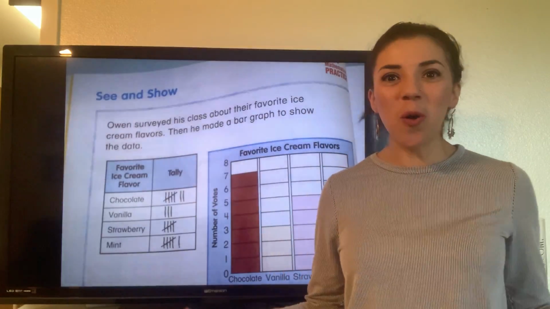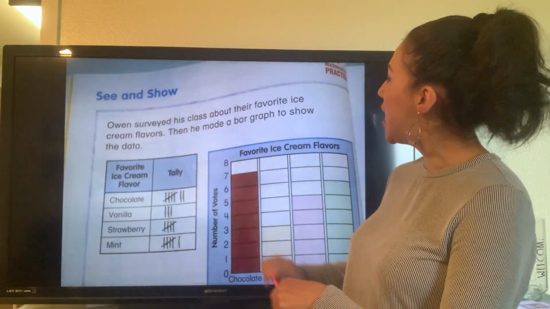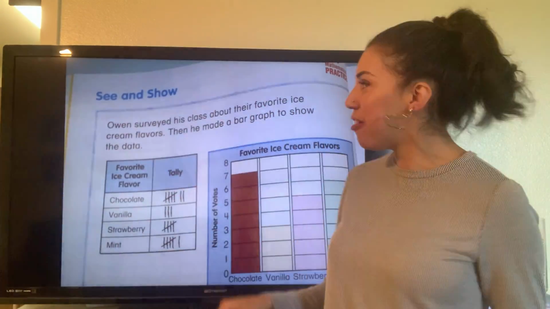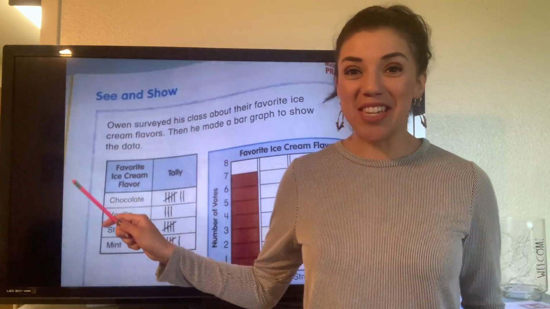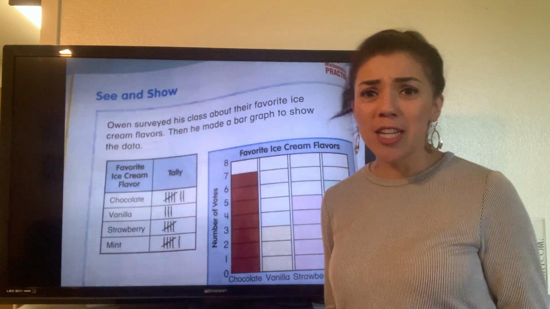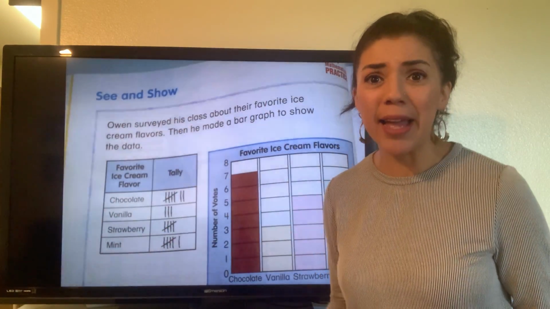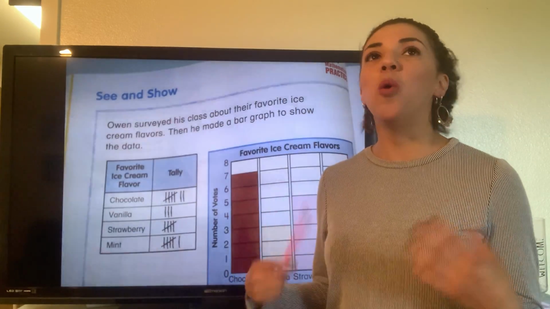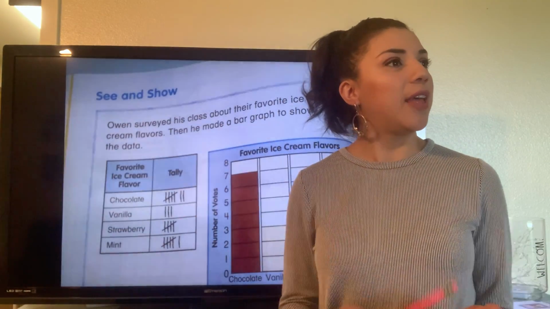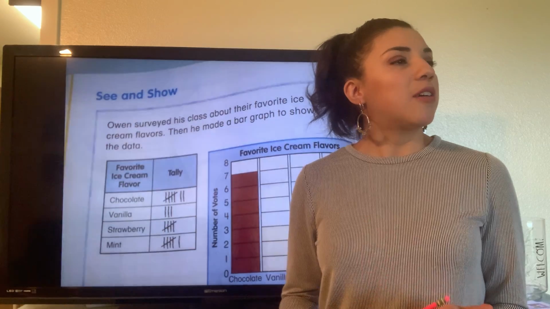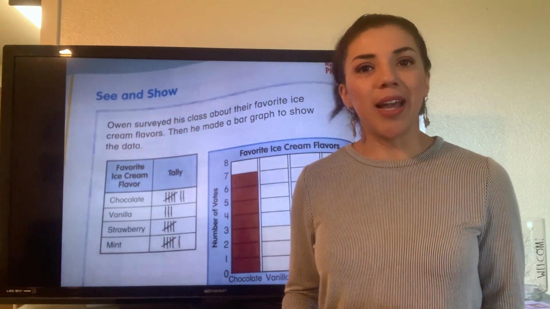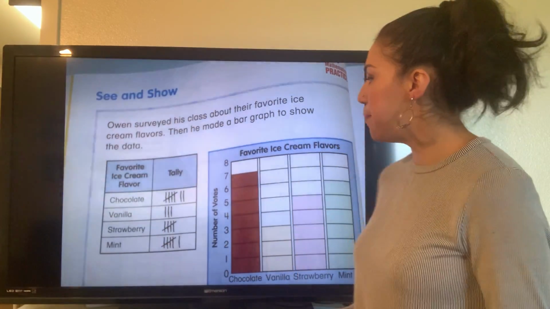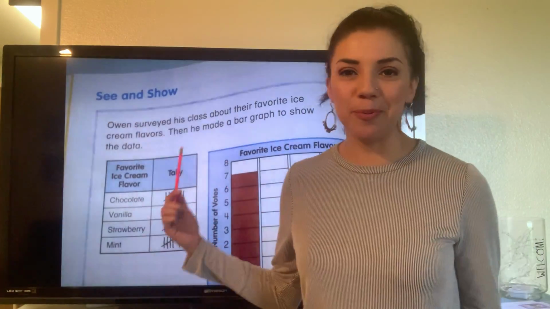No. They did this totally wrong. It should have been their favorite Ben & Jerry's ice cream flavors: caramel sutra, chocolate brownie. What's the one with the cookie dough called? Oh, there's one with the cookie dough. I really like that one too. I don't know. They should have used Ben & Jerry's, but they didn't, so we'll deal.